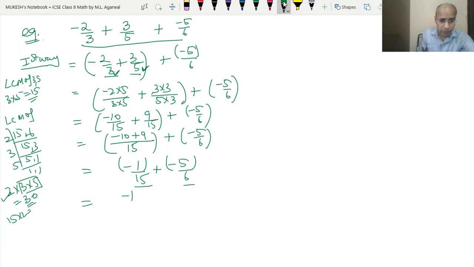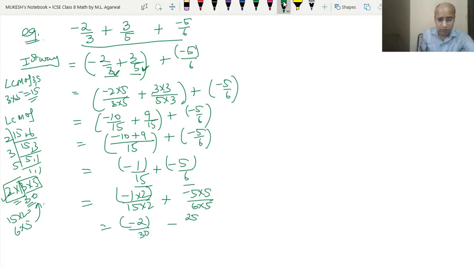So minus 1 into 2 upon 15 into 2 plus. Which number should we multiply with 6? 3 into 2 is 6, into 5, so 6 into 5 is 30. So minus 5 into 5 upon 6 into 5. It became minus 2 upon 30, and it becomes minus 25 upon 30.